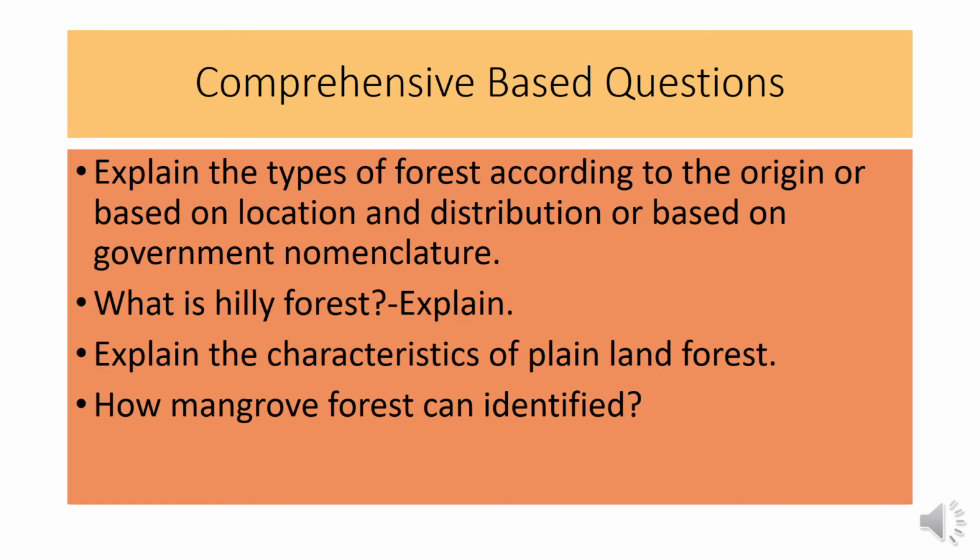Now some comprehensive questions: explain the types of forest according to origin, based on location and distribution, or based on government nomenclature. This question is important for your exam. Firstly, according to origin, forests are of two types, natural and artificial. Based on location, there are hilly forest, plainland forest, mangrove forest, social forest, and based on government nomenclature, forests are of 6 types: reserve, protective, acquired, wasted, obata, and unclassed. So the answer will be this.